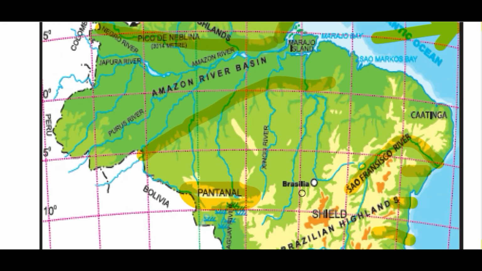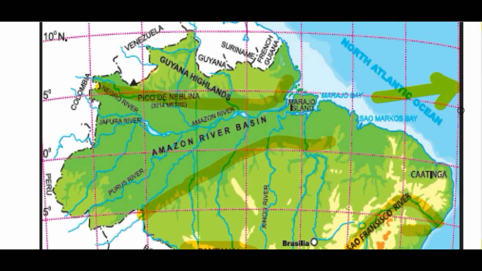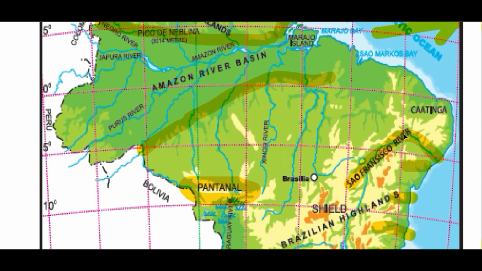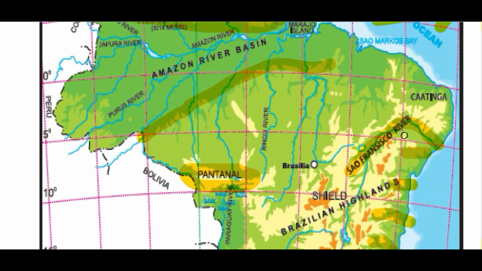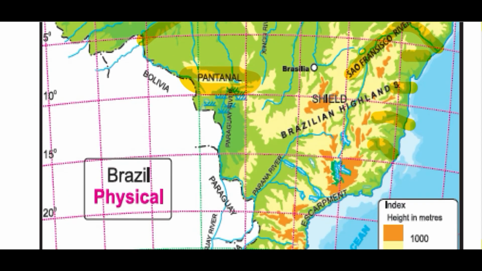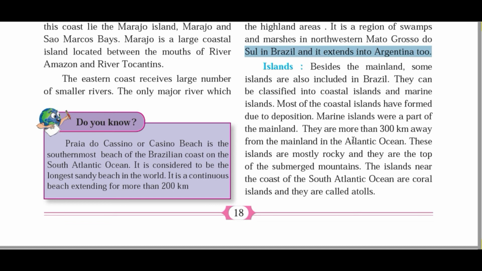So remember these two types of islands, and the islands which are 300 kilometers away from the coast are of volcanic origin. Okay, they are the top of mountains which are submerged in the ocean. Remember this thing. So these island groups are also important, so remember about it.